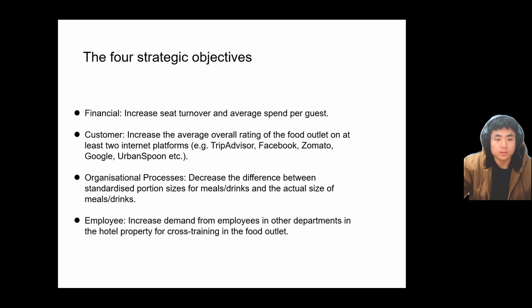And there are four strategic objectives for the restaurant, which are to increase the seat turnaround and average spend per customer, increase the average overall rating of the food outlets on internet platforms, decrease the difference between standardized portion size and actual size, both for meals and drinks, and increase the demand from employees in other departments for cross training in the food outlets.